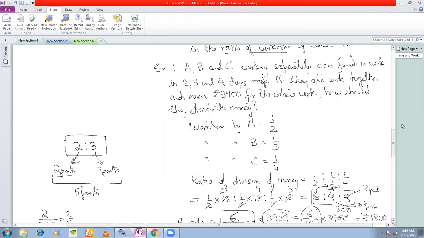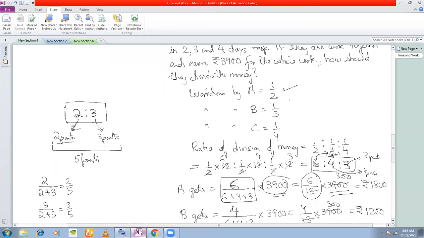So how should they divide the money? They should divide the money according to their work done. Okay, and what is the work done here? Half is the work done by A, one third is the work done by B, and one fourth is the work done by C. So therefore, the ratio of division of money should be half is to one third is to one fourth. Now you can find out from here, because these are fractions in the ratio.